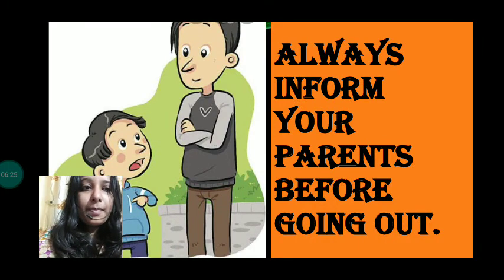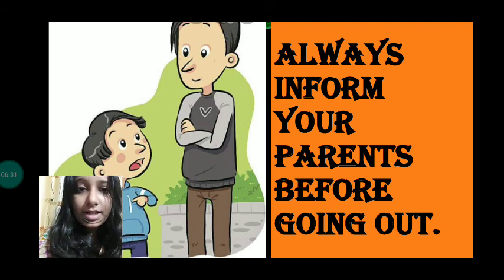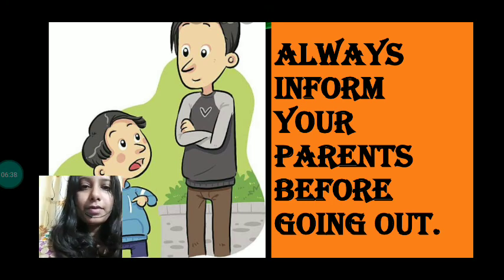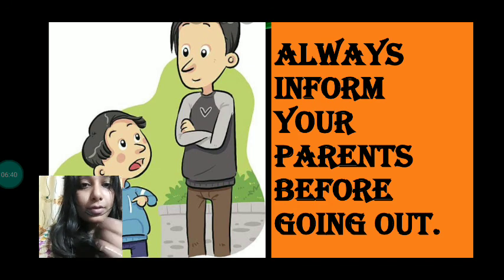So moving on to the next point, that is always inform your parents before going out. Now whenever you are going outside the house, you should inform your parents, because they will be worried about you, where have you gone, and there are so many dangers outside.